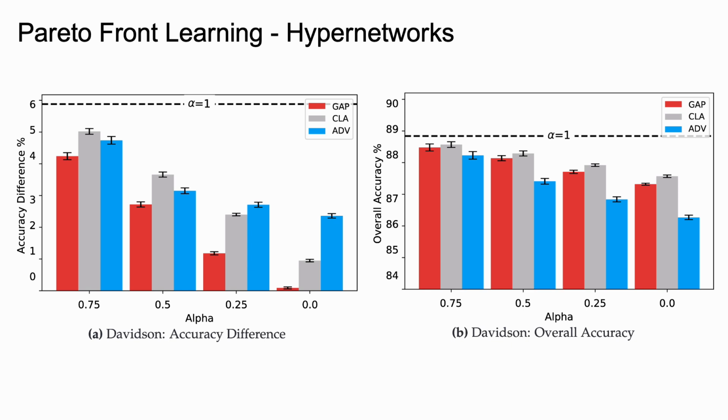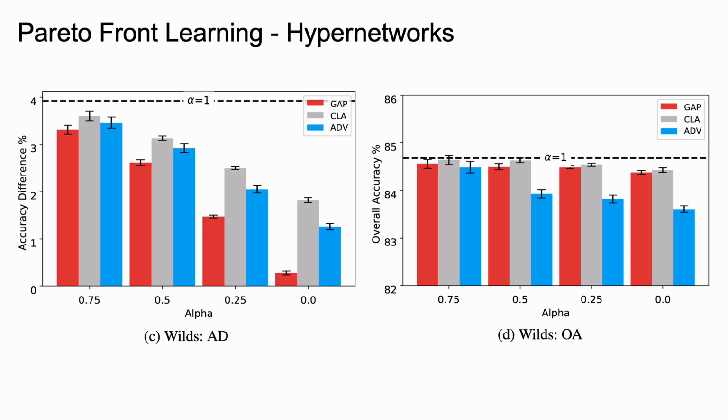In practice, we would want some balance between the two objectives. Here we show the model trade-off as the tunable trade-off parameter alpha is dialed from 1 to 0. 1 indicates optimizing just for overall measure, while 0 indicates optimizing for just group fairness. While we do lose some overall utility to incorporate group fairness, we see that GAP does the best job for minimizing disparate impact across groups. For the Wilds dataset as well, we see GAP performing best amongst the other two losses for minimal drop in overall utility.